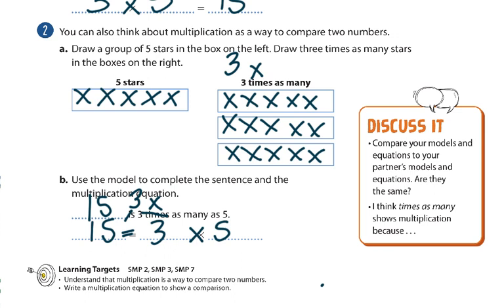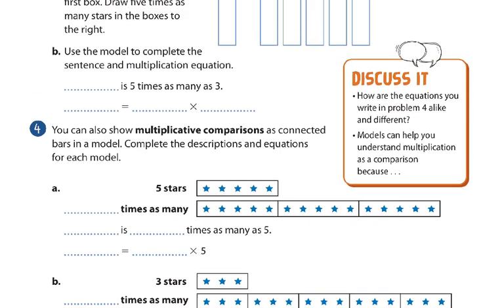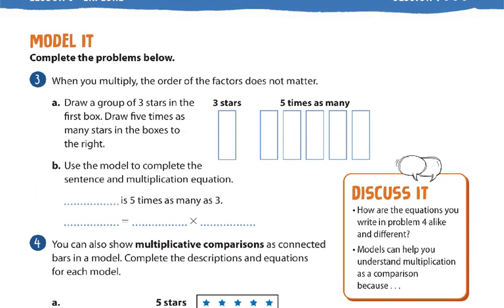Turn the pages to the 3. When you multiply, the order of the factors does not matter. Draw a group of 3 stars in the first box. So draw 3 X's in the first box. And it says next to that one has 5 as many.